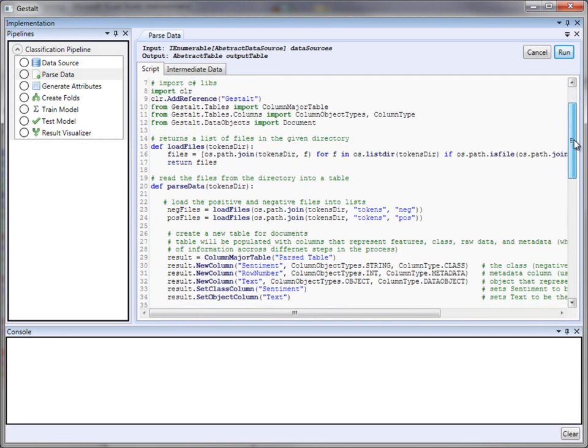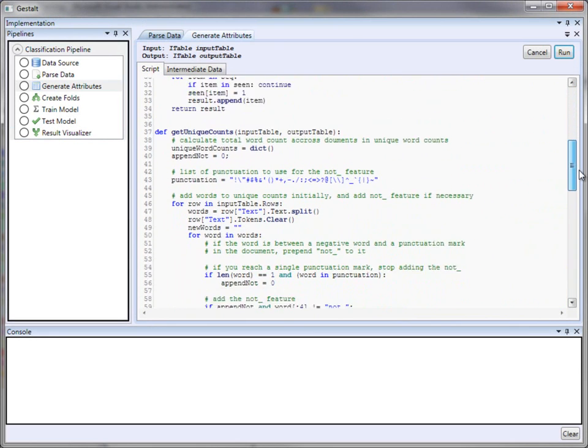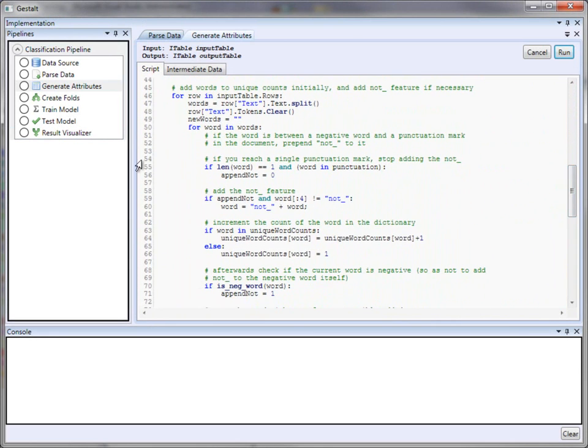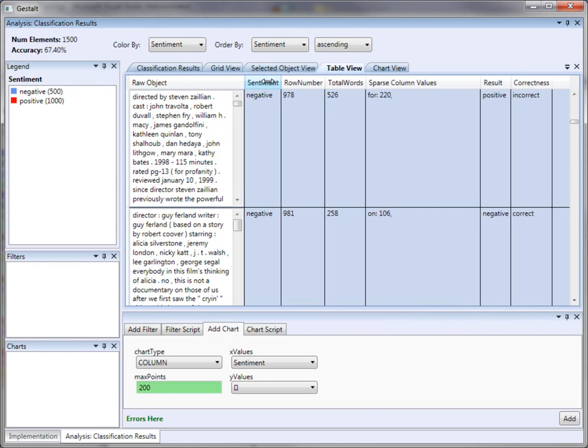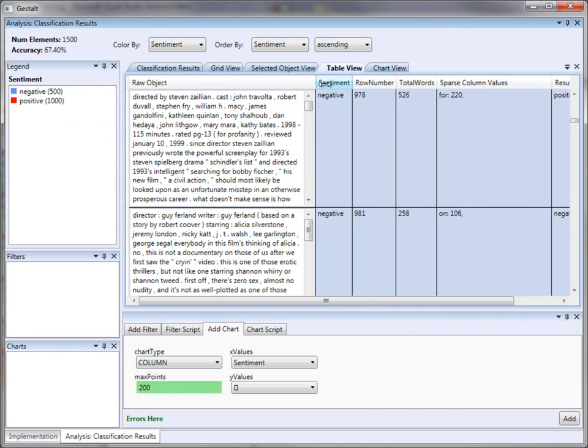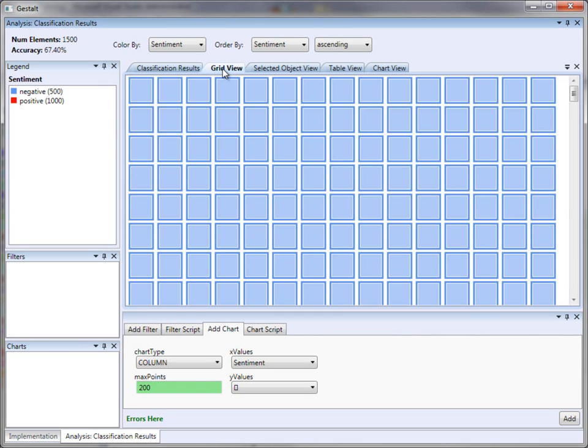Since Gestalt is a general-purpose tool, the same framework can handle many different machine learning problems. Here is an example of the sentiment analysis problem being solved using the same classification pipeline. Gestalt still provides aggregate views of the data, such as grid and table views, but the visualizations for individual examples are different.